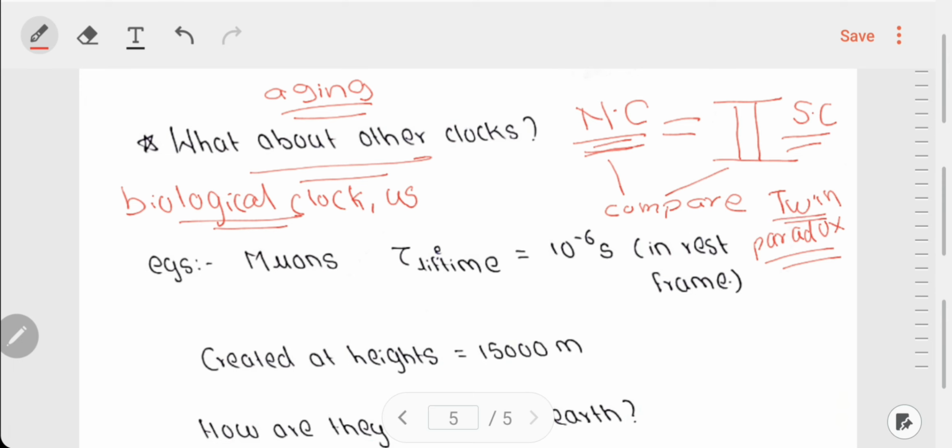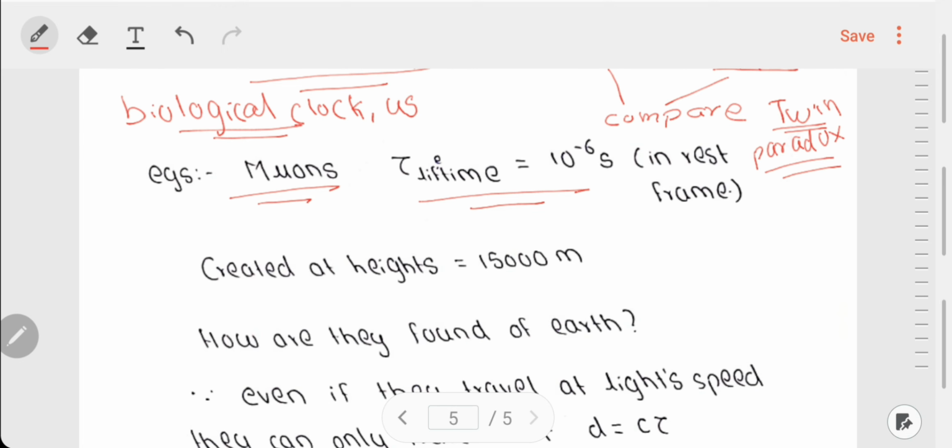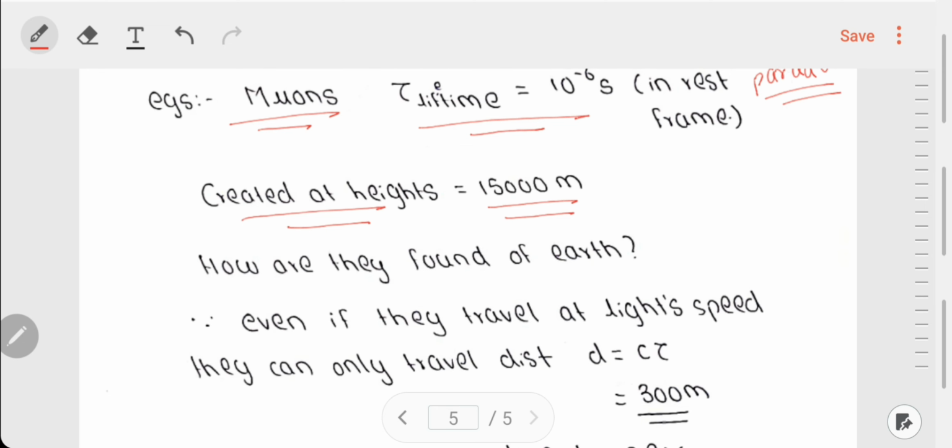Okay. Now I have been talking about this time dilation. We have used a thought experiment to explain it, but there is also a proof for it. The proof can be found in the subatomic particles, that is muons. These muons have a very small lifetime, about 1 microsecond, and they are created at extreme heights in the atmosphere, like 15,000 meters. So they are created at very large heights, but then too they are found on the surface of the earth. So how is it possible?